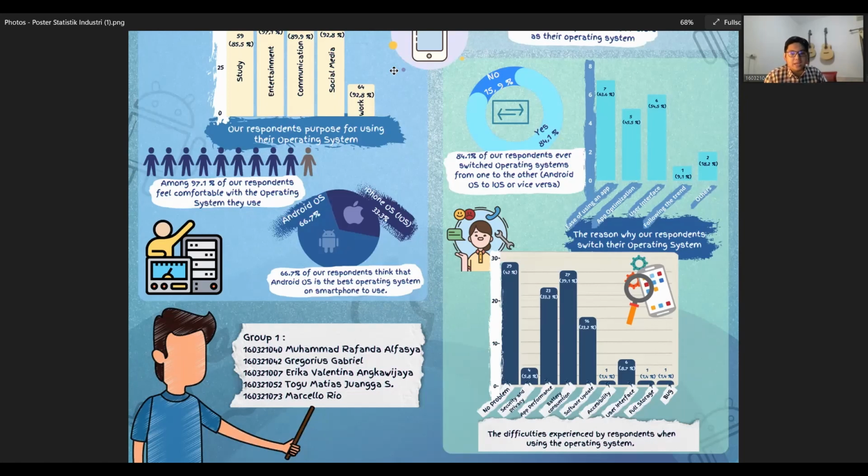Okay, for the next data we got from our questionnaire is the reason why our respondents switch their operating system. The highest reason why they switch their operating system is the ease of using an app. And the second most common reason is the user interface.